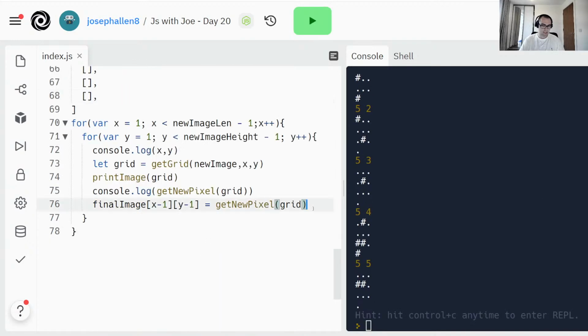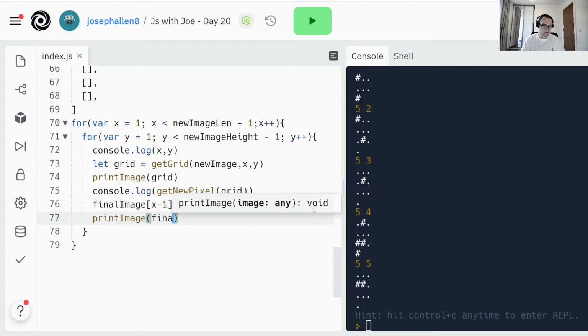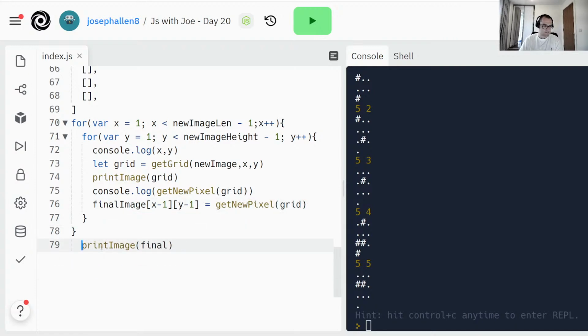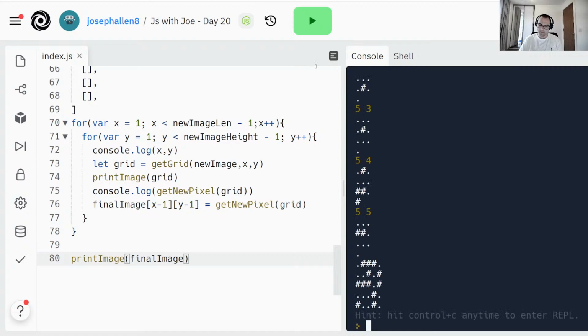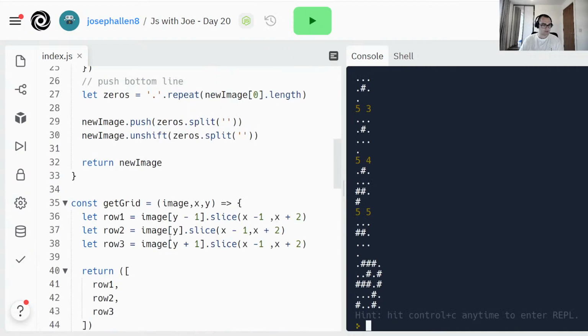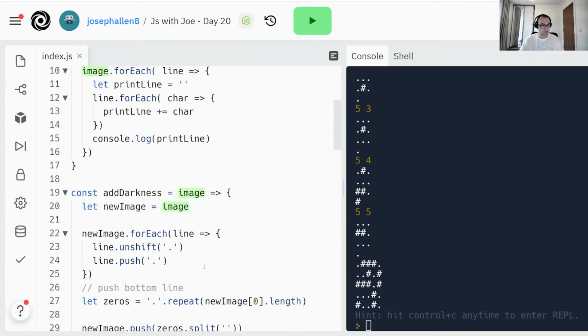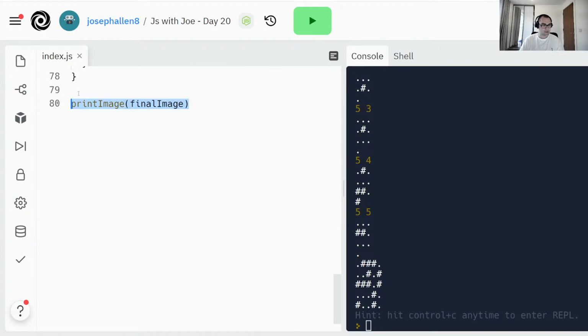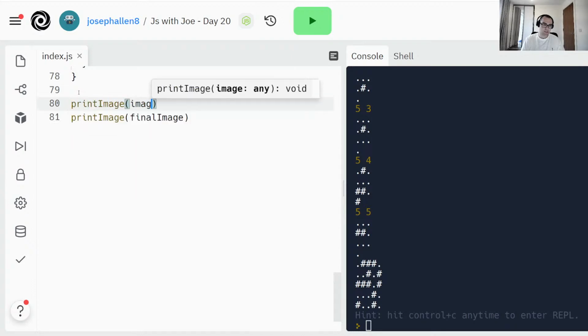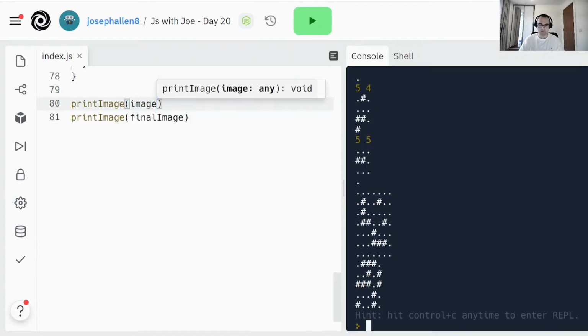I can print final image, print image, final image. So I'll do that out here, final image. So there's our final, and where was our original? Let's go back to the original image too while we're here. Print image, image. So there's our original image has been eroded a bit, but the inner bit of that is our original image, and this is our new image.